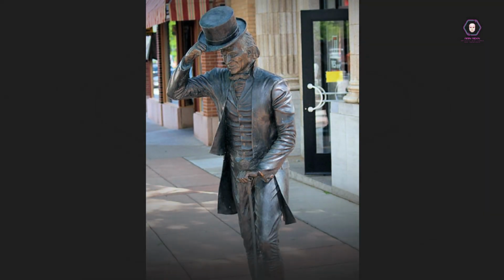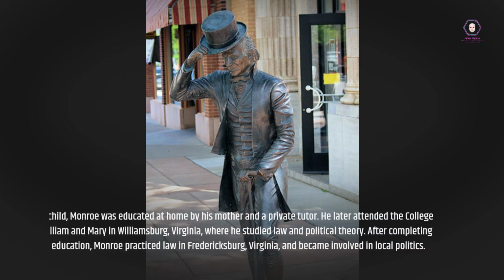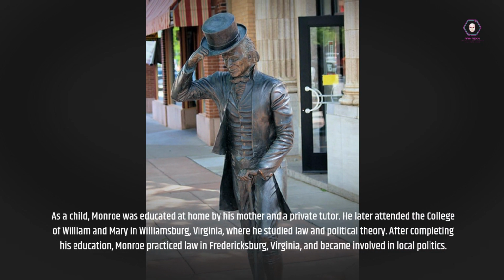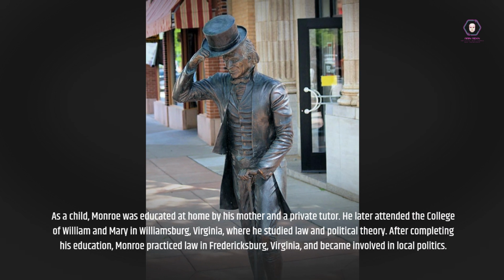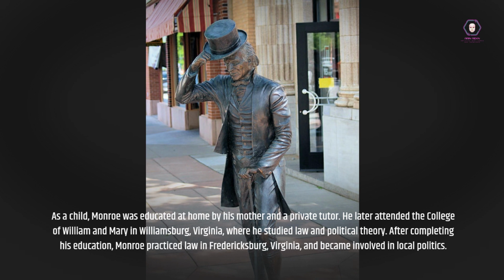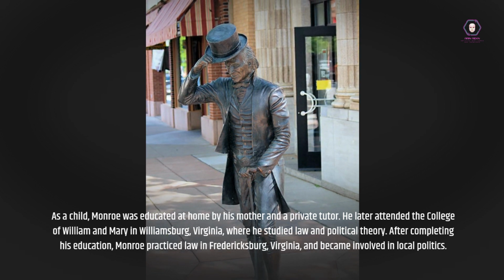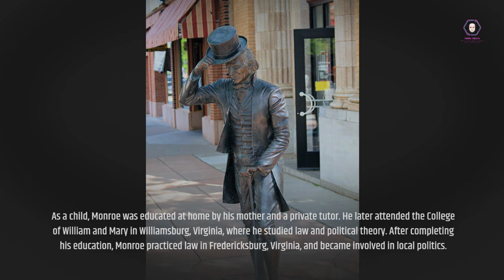As a child, Monroe was educated at home by his mother and a private tutor. He later attended the College of William and Mary in Williamsburg, Virginia, where he studied law and political theory. After completing his education, Monroe practiced law in Fredericksburg, Virginia, and became involved in local politics.